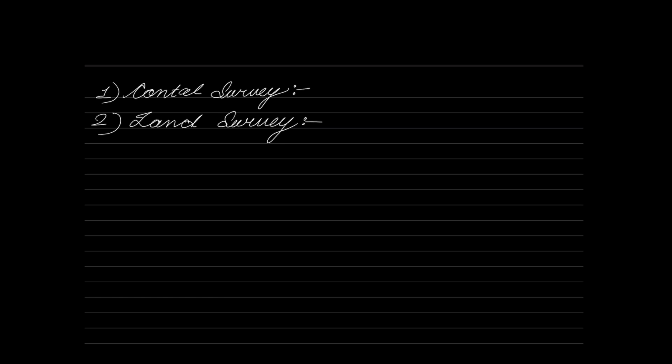If I take the cadastral map of India, I can see the legal boundaries between the different states. Similarly, if I take the cadastral map of, let us say, Maharashtra or even Kerala or Tamil Nadu, whatever state you take, you can see the legal boundary between the different districts. If I take the cadastral map of countries, I can see the legal boundary between the countries. So that is what we call land survey, or also known as the cadastral survey.